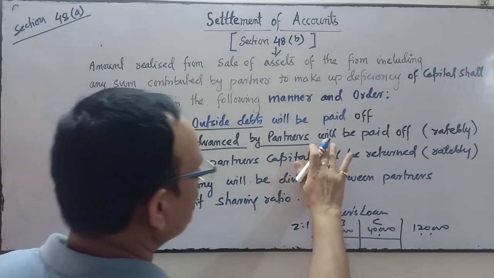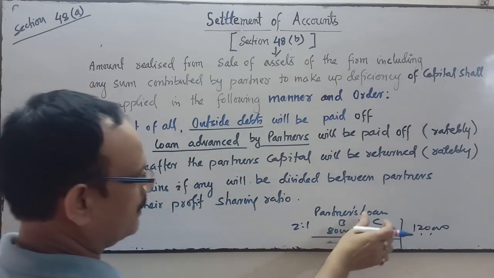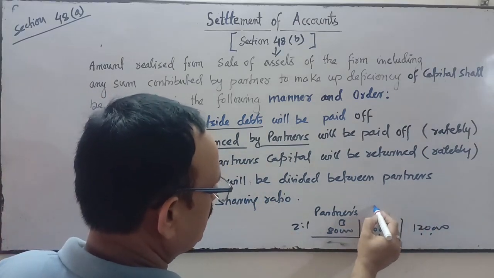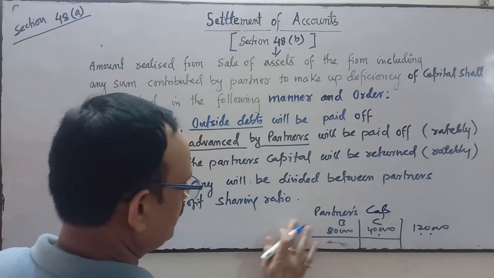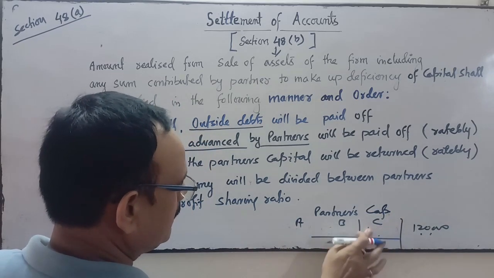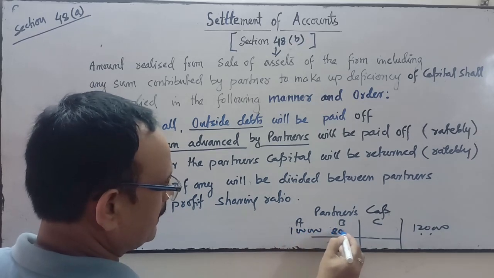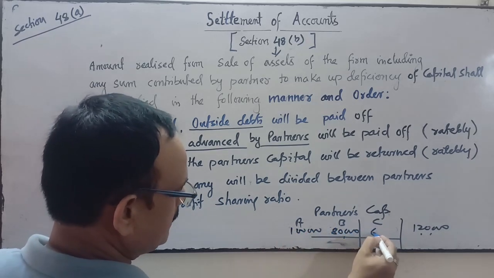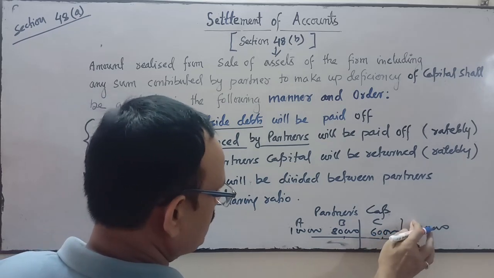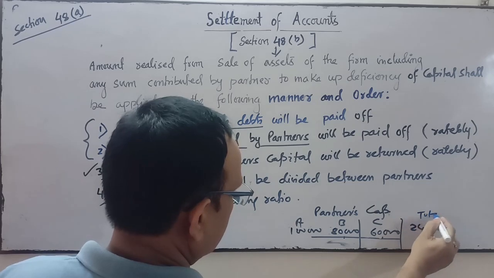Similarly, after the payment of partner's loan, if any amount is left, then partner's capital. Suppose the capitals of A, B and C are like this: 1,80,000 and 60,000. So total capital is 2,40,000.